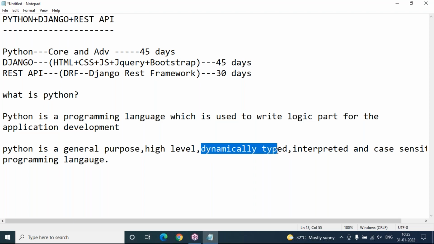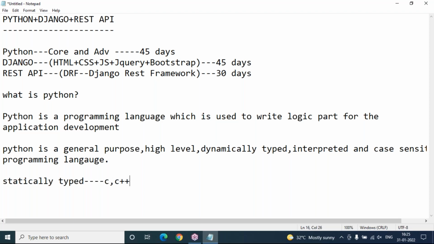And coming to this dynamically typed programming language, what does it mean? Generally programming languages are statically typed, for example C, C++, Java, C Sharp, .NET. These are all statically typed. And coming to dynamically typed: Python, JavaScript, Shell script. So now these are dynamically typed.